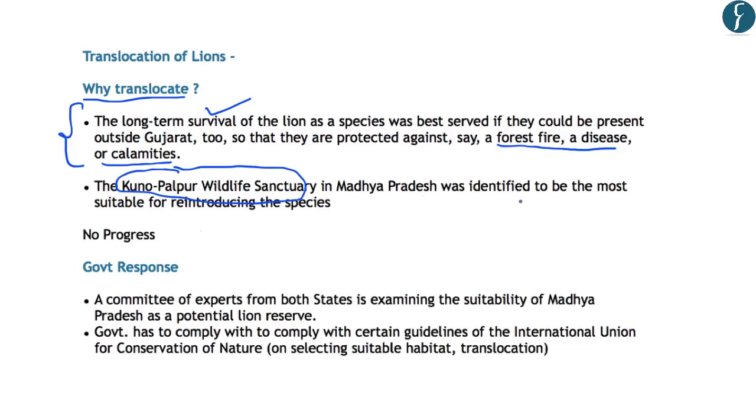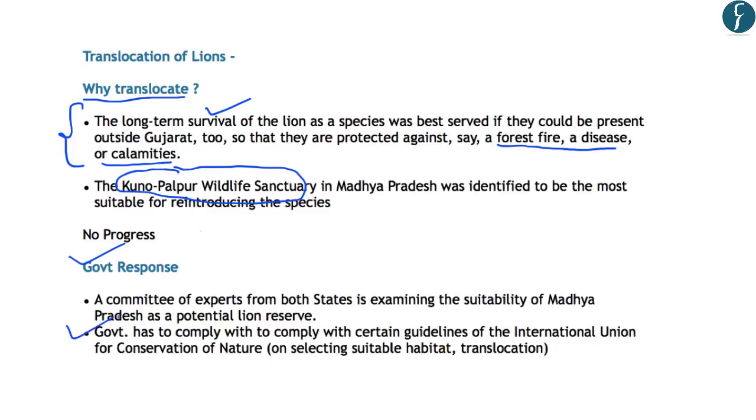National Park. However, despite the suggestions of the committee appointed by the Supreme Court, there has been no progress in the translocation of Asiatic lions from Gir National Park to the Kuno Palpur Wildlife Sanctuary. So in this regard, the government's response is that a committee of experts has been created from both the states to examine the suitability of Madhya Pradesh as a potential lion reserve.